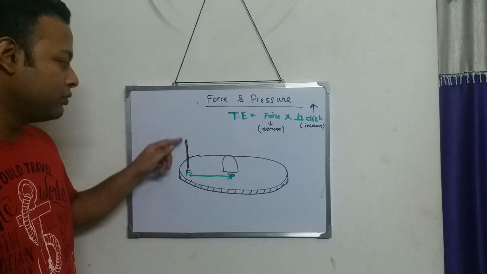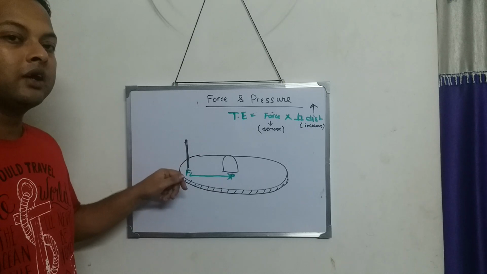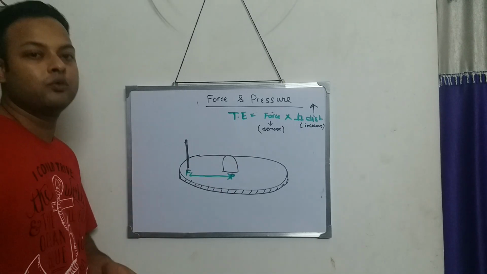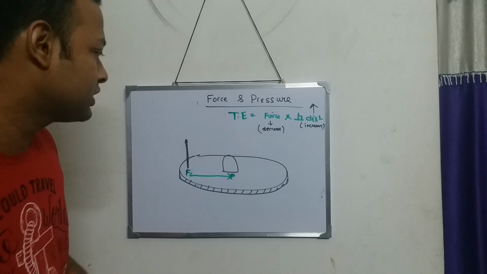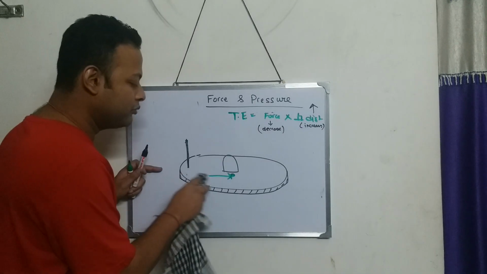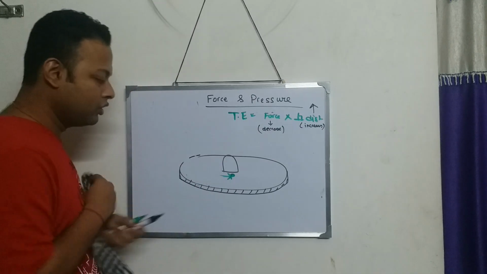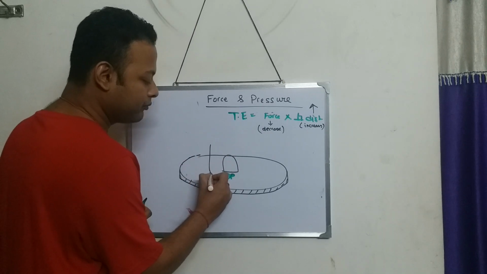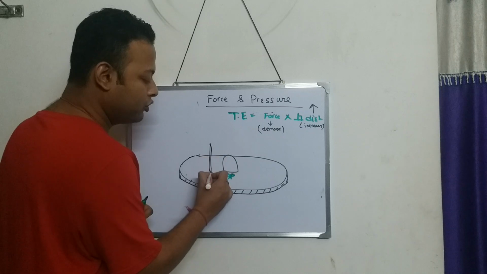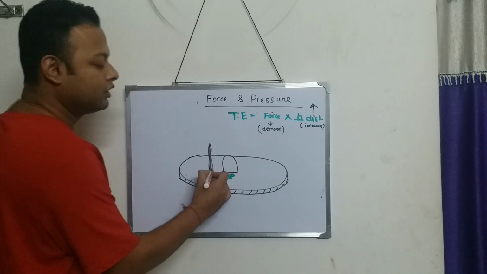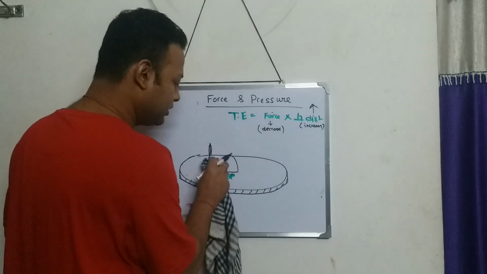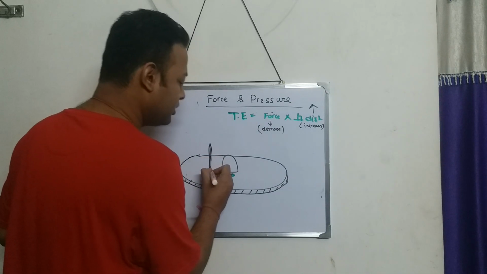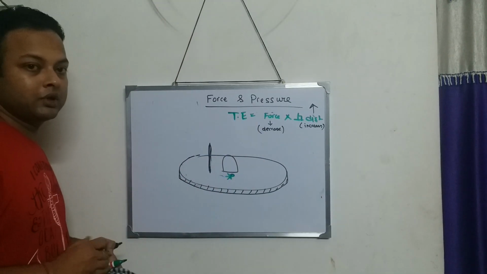So keeping the stick at the end will make it easier for the potter to turn the wheel. Consider the second situation. If by mistake the potter puts the stick somewhere over here, then what would be the consequences?